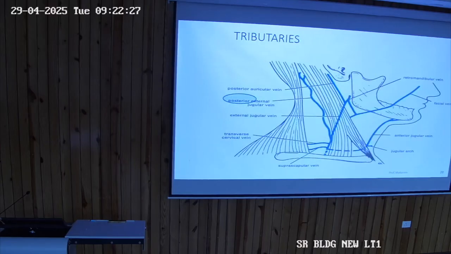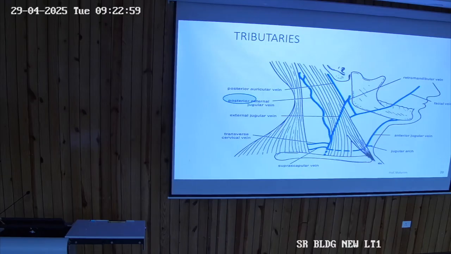Again you can see the posterior division of the retromandibular vein and the posterior auricular vein combining to form the external jugular vein. The anterior jugular vein, the transverse cervical vein, the suprascapular vein. The suprascapular vein accompanies the suprascapular artery. If you remember, there is a suprascapular foramen: the nerve goes below, the vessels come from above, so coming from there it is a tributary to the external jugular vein.